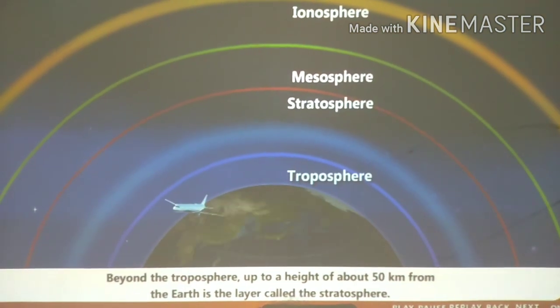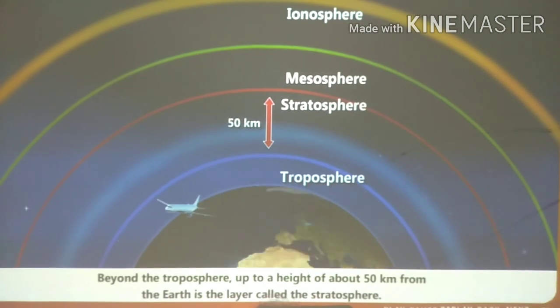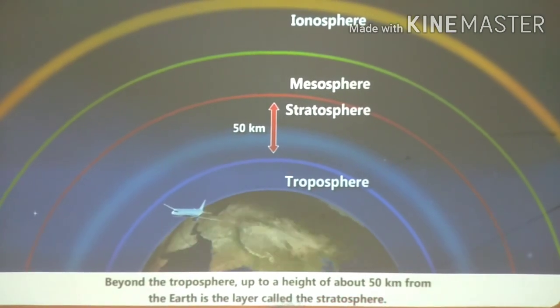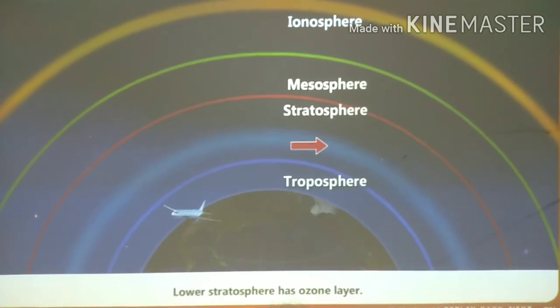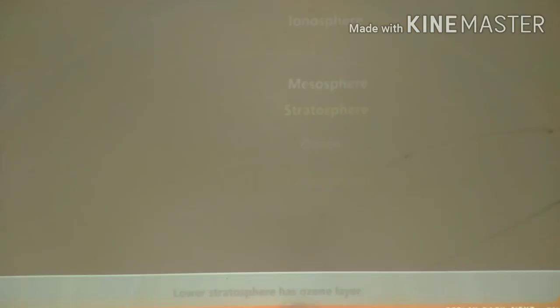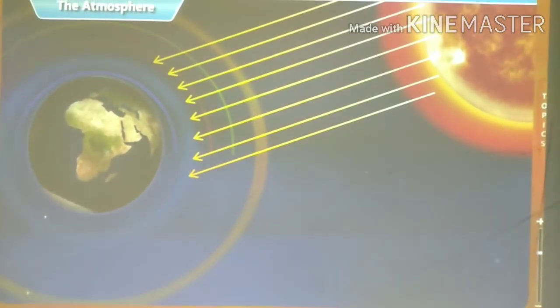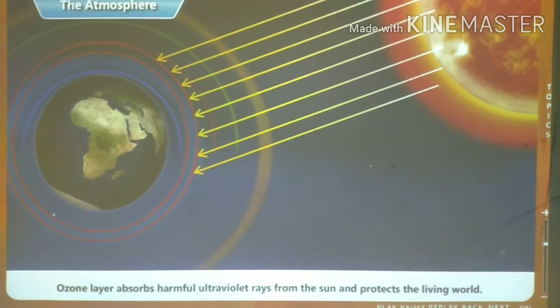Beyond the troposphere, up to a height of about 50 kilometers from the Earth, is the layer called the stratosphere. In the lower part of the stratosphere, there is a layer of a gas called ozone. Ultraviolet rays coming from the sun are harmful for living things, but the ozone layer absorbs them and protects the living world.